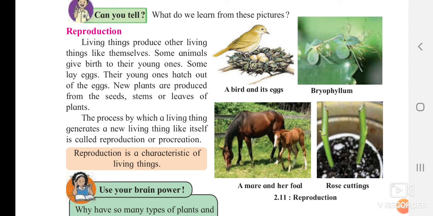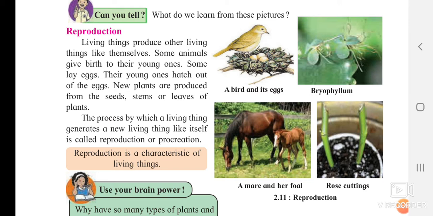Their young ones hatch out from the egg. New plants are produced from the seed, stem or the leaves of the plant. New plants we can produce with the help of the seed. If you sow a stem also, you can see a new plant growing from it, and from the leaves also. The process by which a living thing generates another new living thing the same as itself is called reproduction or procreation.